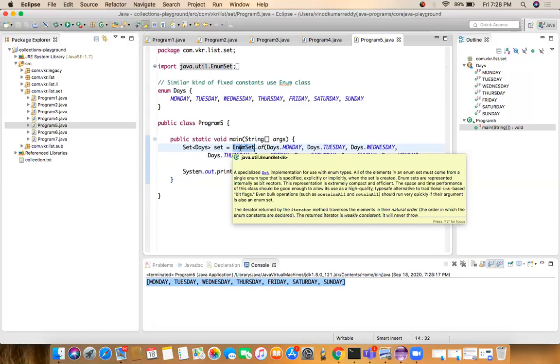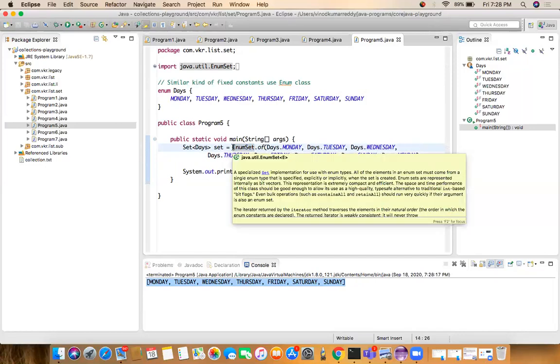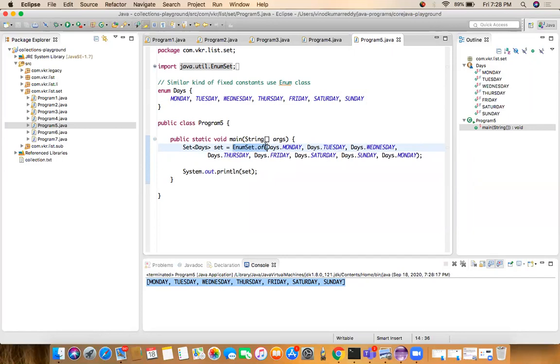See here, if you want to convert the enum to a set object, we can do it by calling the EnumSet of method. This is the one requirement. If somebody asks how to convert the enum to a set object, the answer is we can call the EnumSet.of method. It will give the set object by removing the duplicates. Even if you give Monday two times, it won't allow adding the duplicate element to my EnumSet object. This is the requirement of EnumSet. This is also from the java.util package. What is enum? Enum is a similar kind of fixed constant.